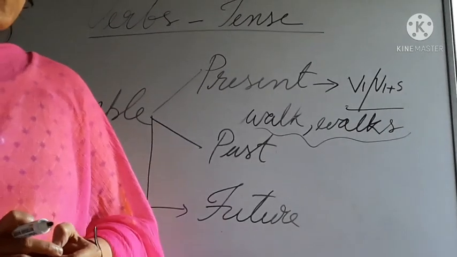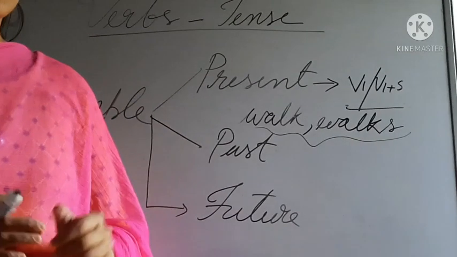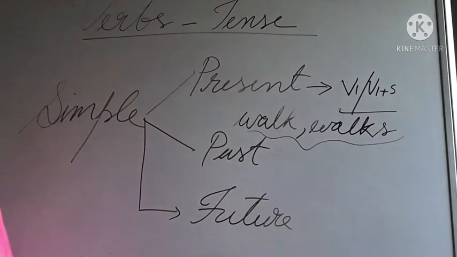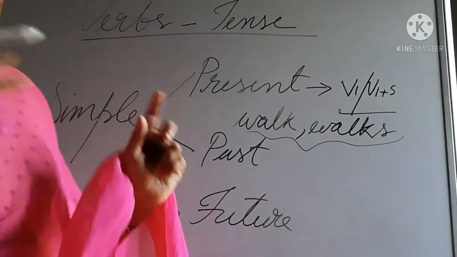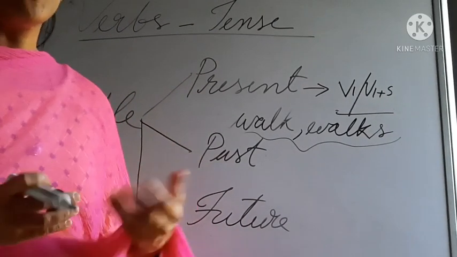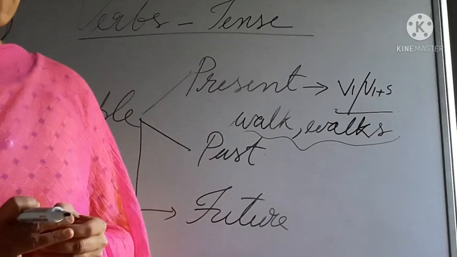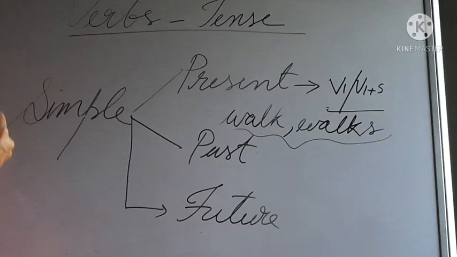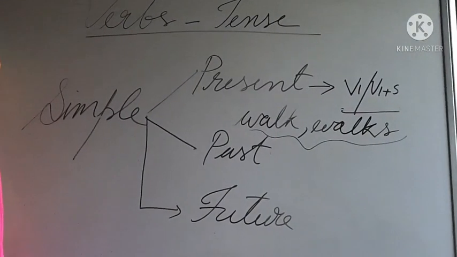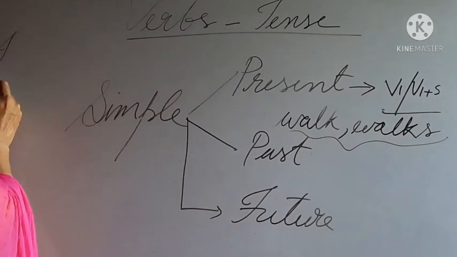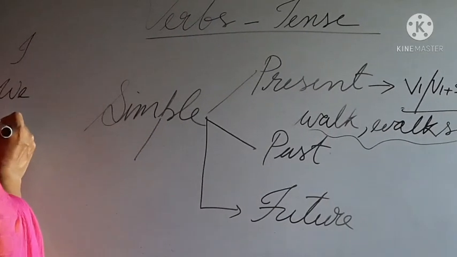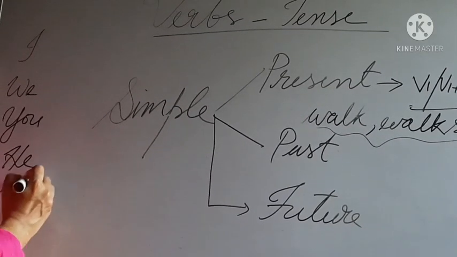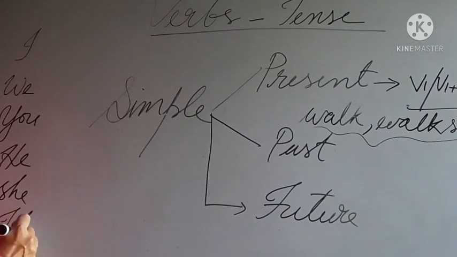Here we have to think one thing: the subject should always agree with the verb. I know some of you have doubts about where to use V1 and where to use V1 plus S. So I will tell you. Let us think of pronouns: I, we, you, he, she, it, and they.